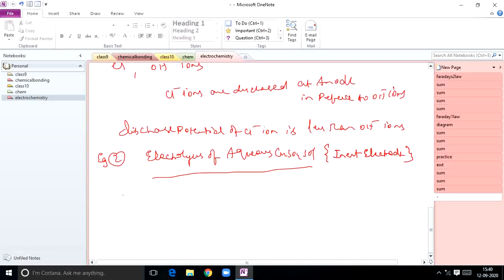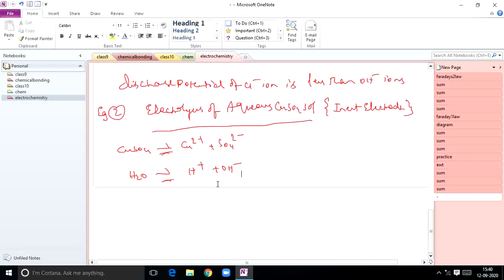Aqueous copper sulfate means first of all, copper sulfate splits into Cu2+ plus SO4 2-. Sulfate ions are produced. At the same time, water splits into H+ plus OH- ions. So here, actually, two cations are there: one is Cu2+ ion and the other is H+ ion. Which one gets deposited first?